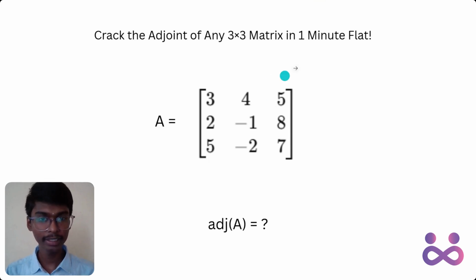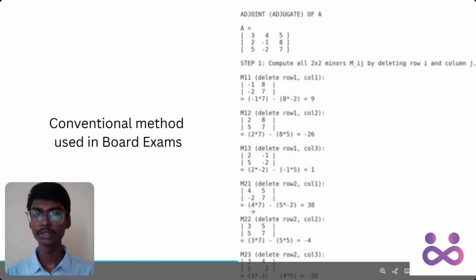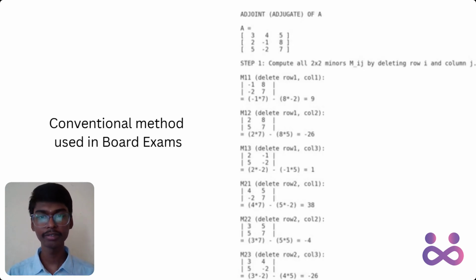Today I have taken an example of a matrix A. It's a 3 cross 3 matrix. The elements are 3, 4, 5, 2, minus 1, 8, 5, minus 2, 7. And we are going to find the adjoint. Okay, so now let's go and I'll just show you the conventional method.